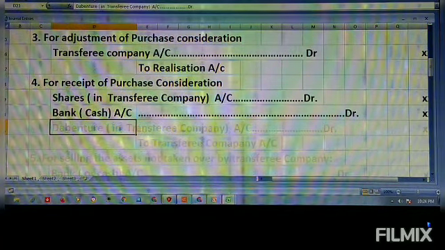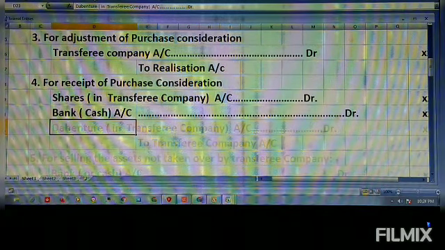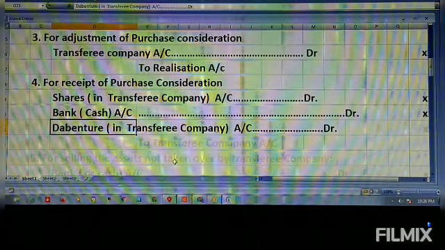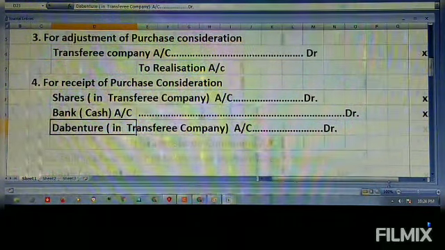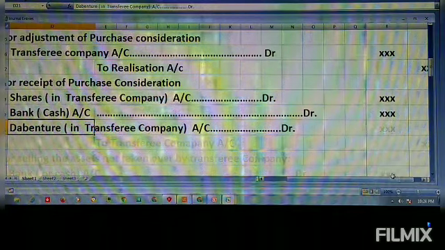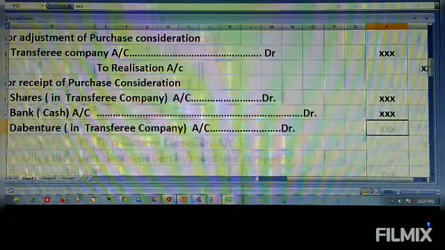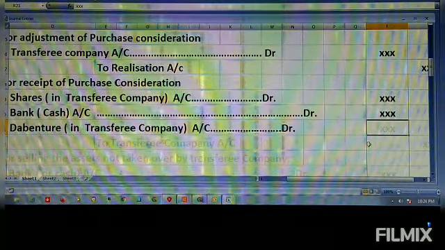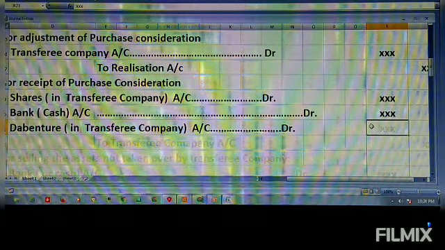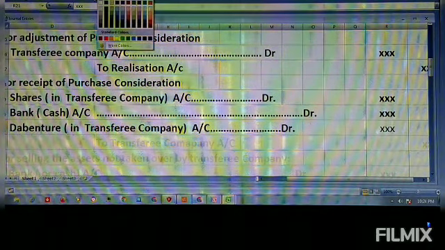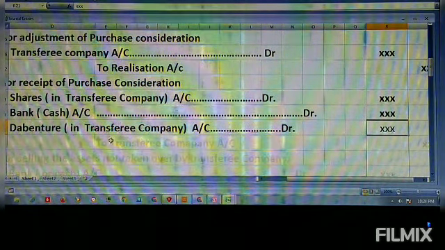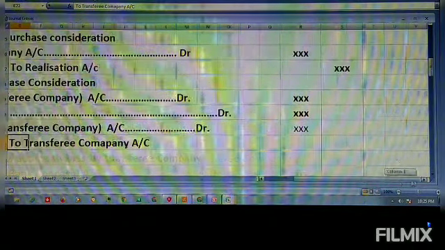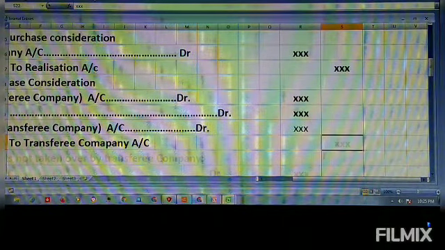If any debenture is paid by the transferee company, that should be taken. So all these are to be debited because we are transferring this. The columns must be filled like this, to the transferee company. I hope you all can see this.